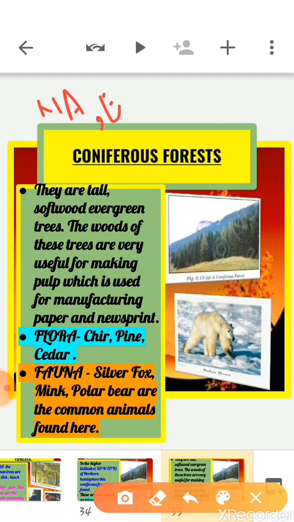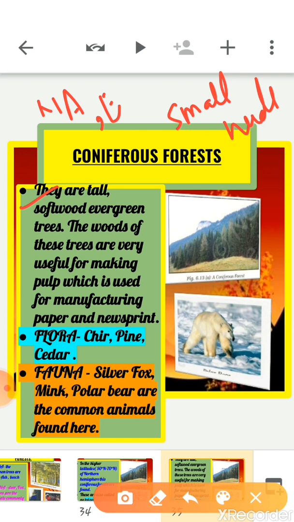In this forest, the trees are very tall and straight with small needle-like leaves. The conical shape of the trees is best suited to the climatic conditions as it allows snow to slide down the leaves and branches of these trees.